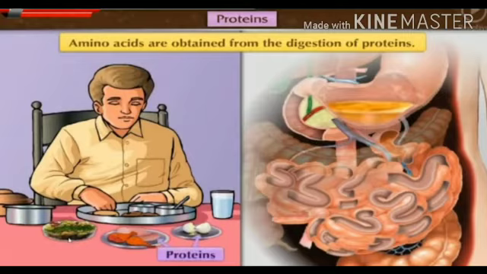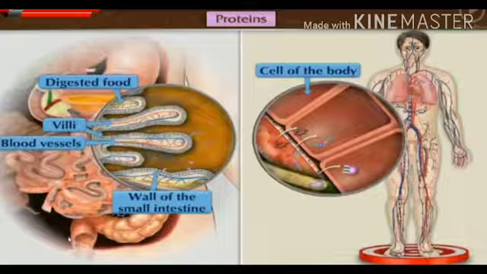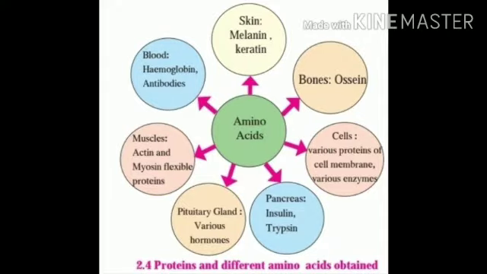After digestion, proteins are converted into amino acids and those amino acids are absorbed in the body and then transported up to each and every cell and organ via blood. After getting these amino acids, our body organs and cells produce various proteins which are necessary for themselves and the whole body. Means our cells again convert these amino acids into necessary proteins. Let's see the examples of proteins and different amino acids obtained.